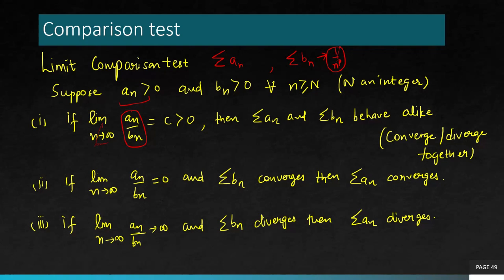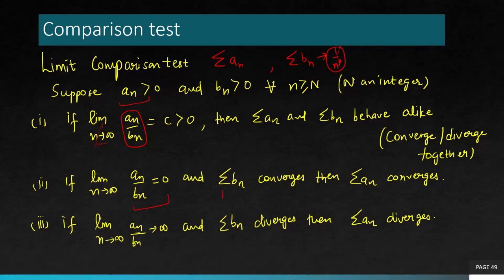The first conclusion is always the most preferred one that everybody is hoping for: it turns out to be a positive constant. Because if it is positive, the immediate, simplest conclusion is that they behave alike. Whatever the behavior of bn is, the same is the behavior of an. But the second conclusion is, if it doesn't turn out to be positive but turns out to be 0, then based on that information alone you cannot say anything.